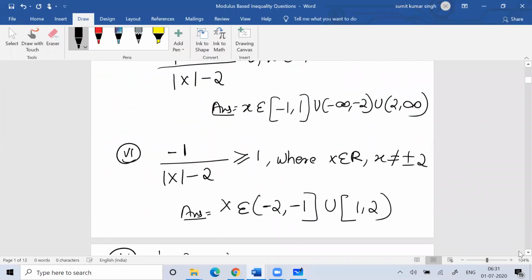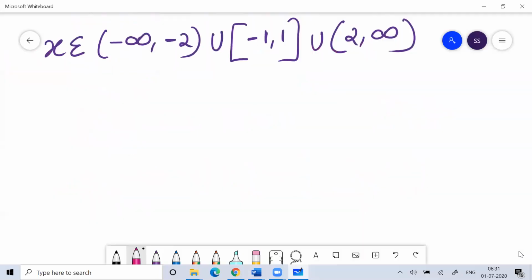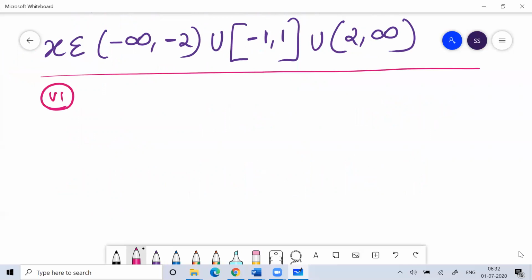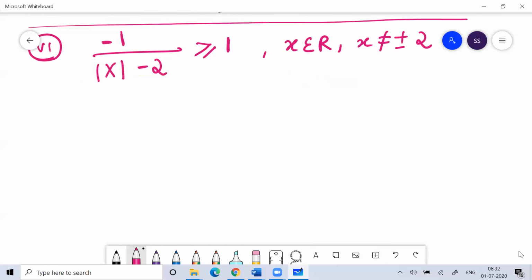So fifth we have done. Now you can see the sixth question. Please write down the problem. Question number 6 is: -1 modulus of x minus 2 greater than or equal to 1, where x is a real number and x is not equal to plus minus 2. Same thing what we have learned in the previous question.